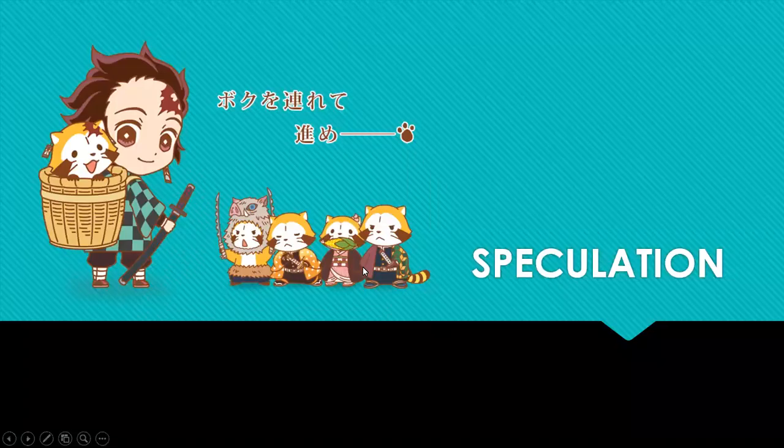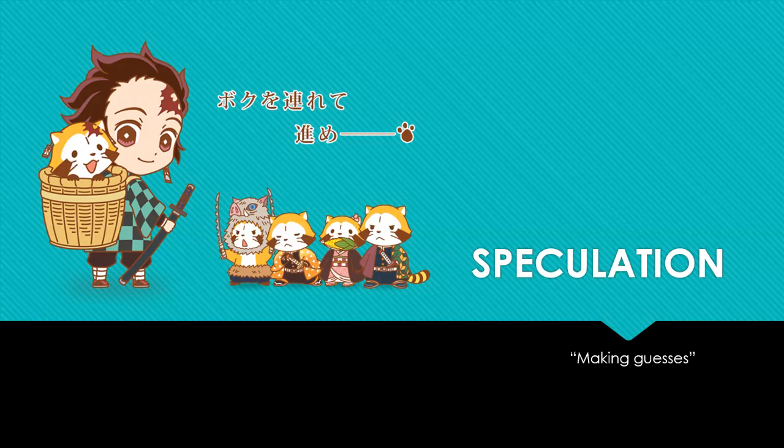We're going to start off with speculation. Remember that we always have to clarify what speculation means sometimes, especially if we don't understand this word. It might be a big word, although it kind of sounds like the same word in Spanish, so we can relate it like that. But if you still don't know or don't remember, it's just making guesses. It's us guessing about something, and that's all that it is basically.